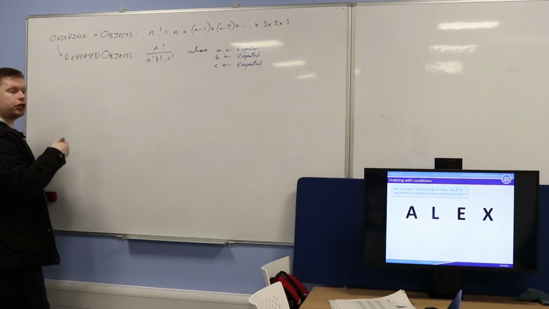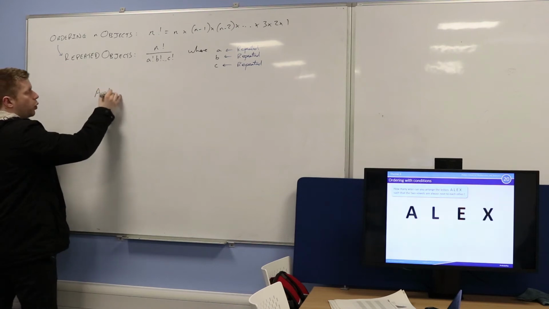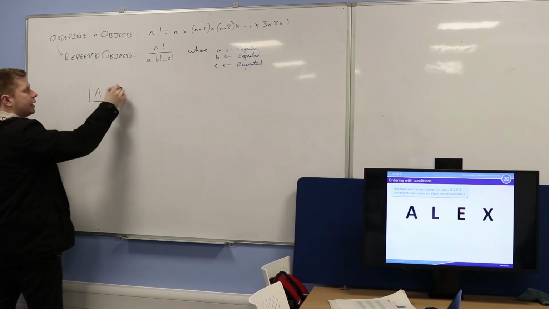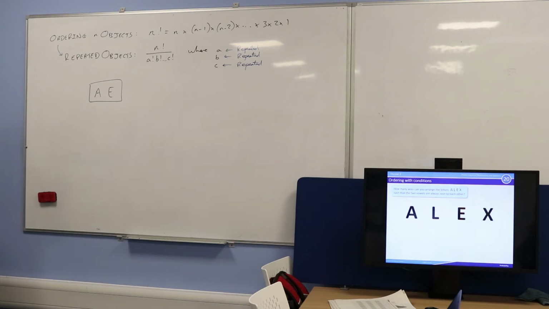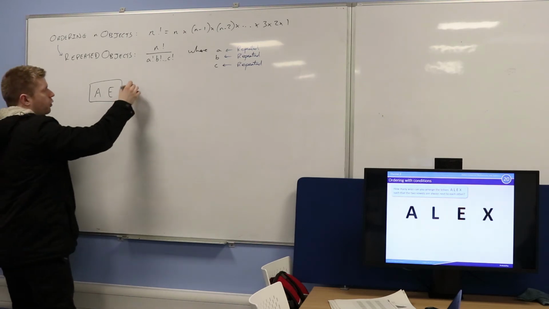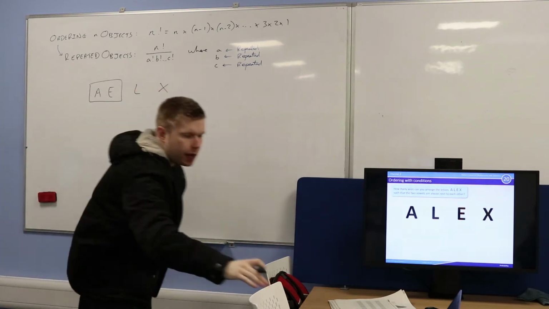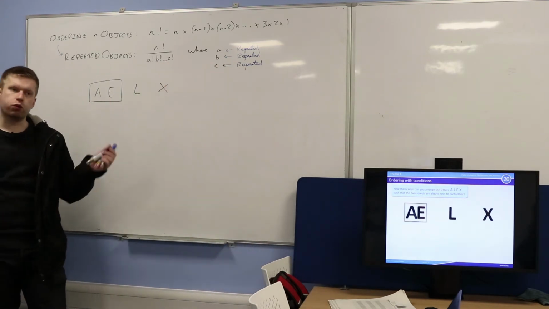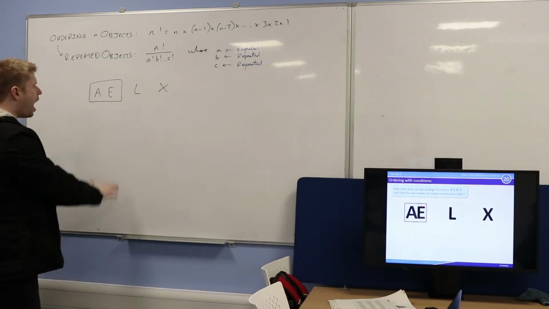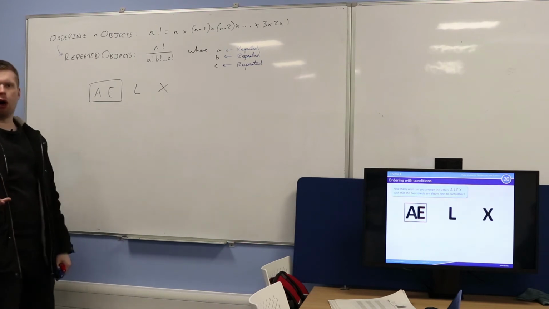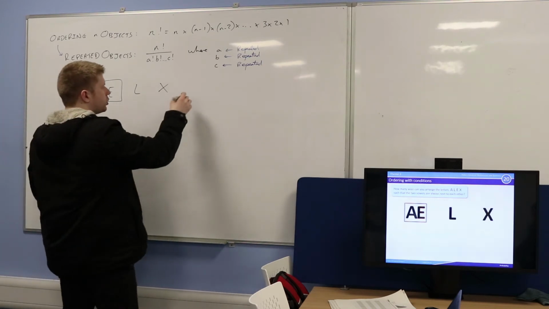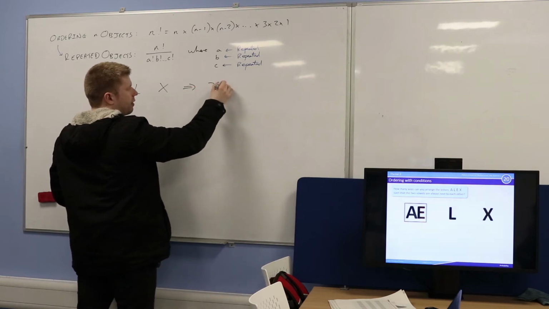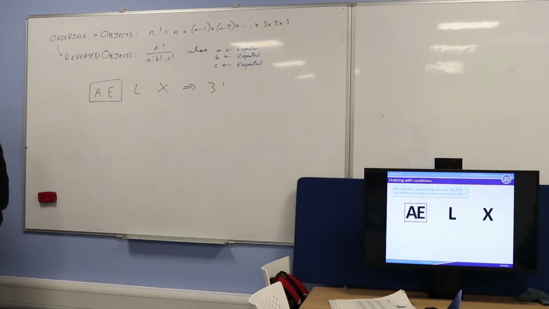Good idea. So what you could literally do is simply glue the A and the E together. You can think of the A and the E, if you like, as one object. And then you've got the L and the X here. Okay? How many different objects now have I got? 3. Good. So I can order these in 3 factorial different ways.